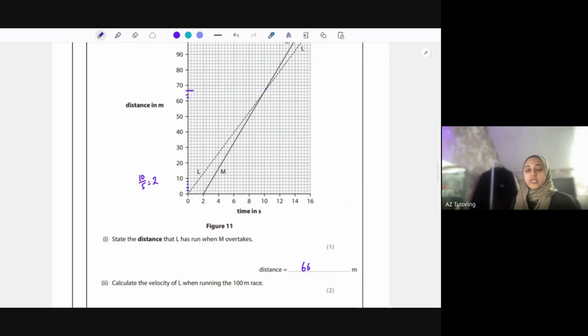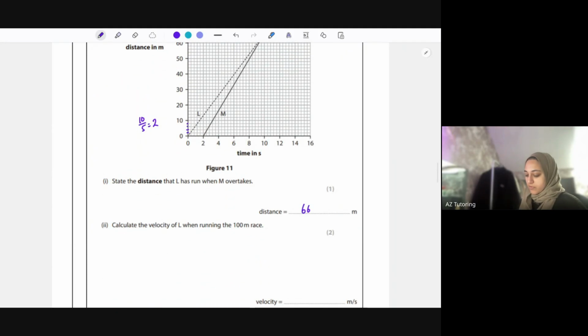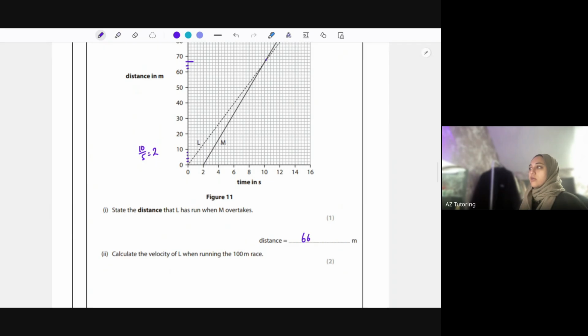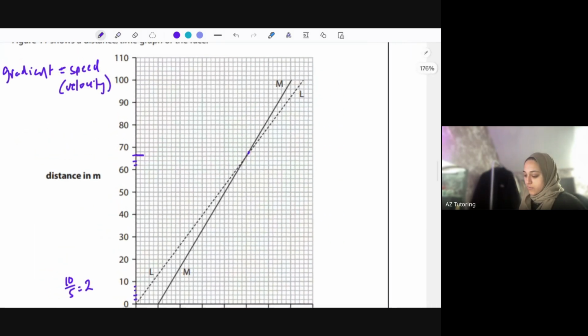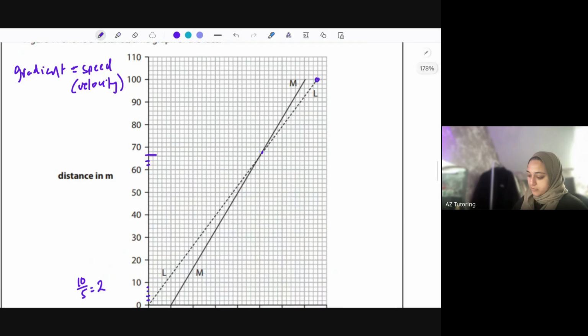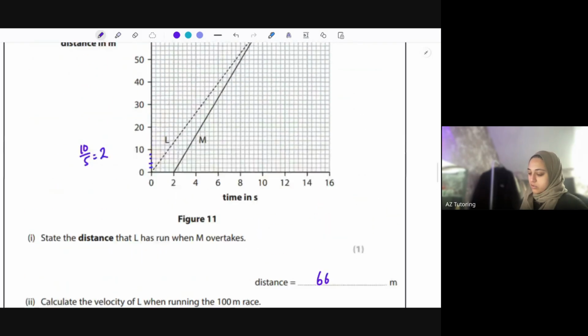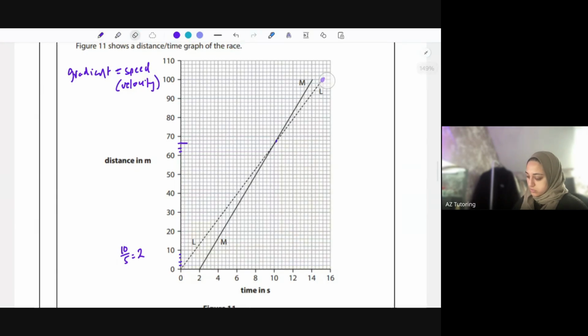Okay, next question. Calculate the velocity of L when running the 100 meters race. Remember, velocity is speed, but as a vector. So as we said here, the gradient is speed, which is velocity. So I'm working out the velocity of L when running the 100 meters race. I need to work out the gradient of L. It's up to you. You can do the triangle method, or you can choose 2 points and then do change in y divided by change in x. So if I look at L, I'm going to choose 2 points.